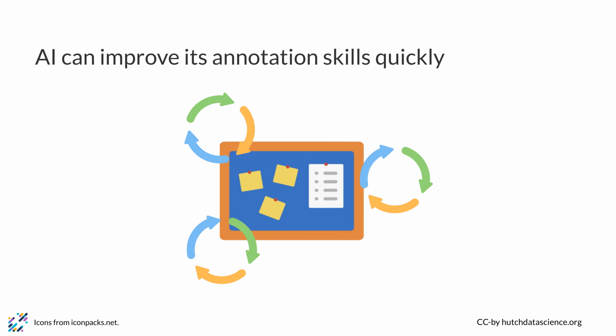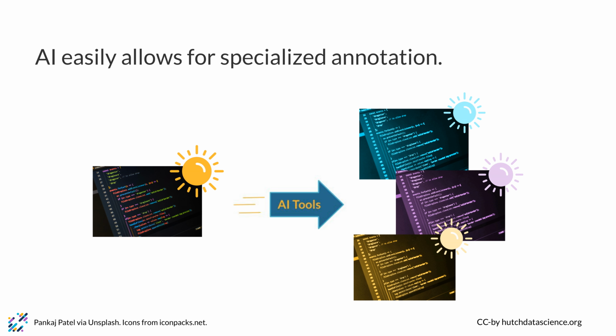AI models can learn from large data sets of annotated code and improve their ability to generate comments and annotations over time. This means that the more code the AI model analyzes, the more accurate and effective it becomes at annotating code. AI models can be trained on specific programming languages, frameworks, or libraries, allowing them to generate language-specific comments and annotations that are tailored to the needs of the project. This can be particularly helpful for large, complex projects that require specialized knowledge or expertise.